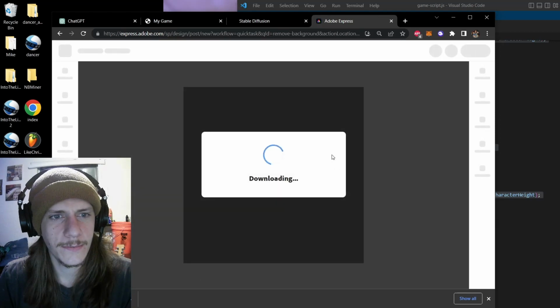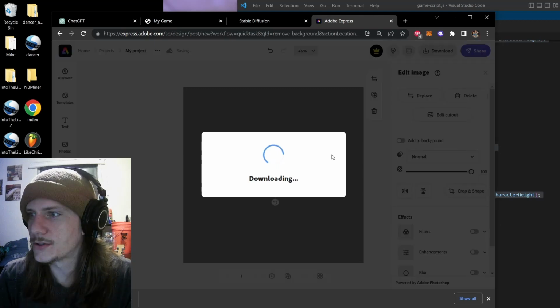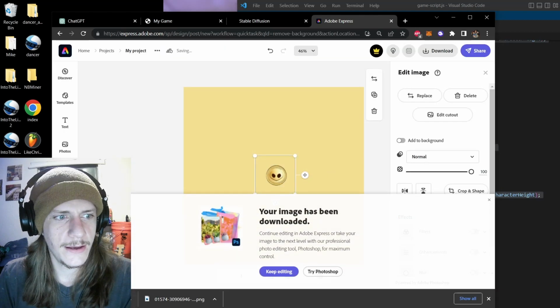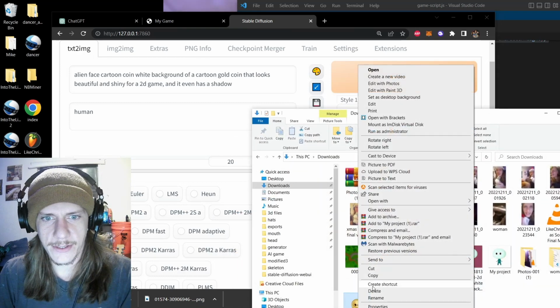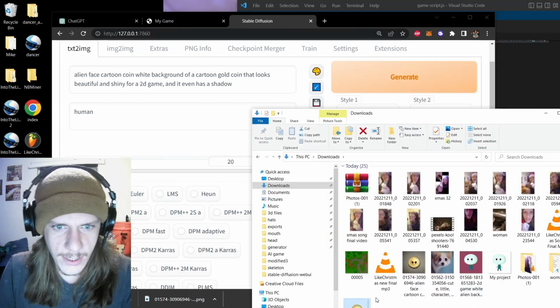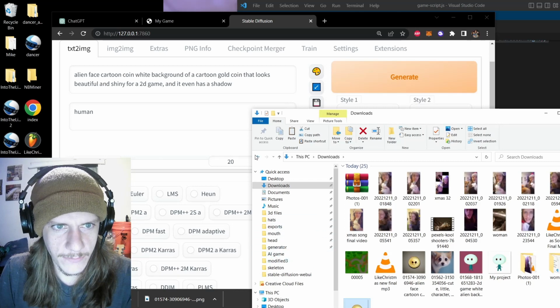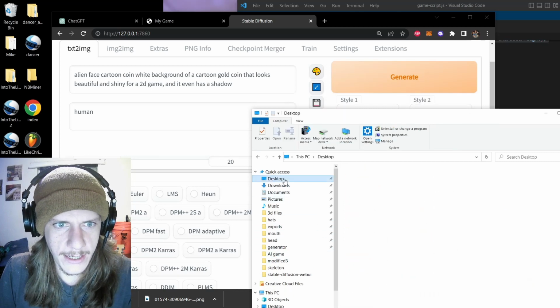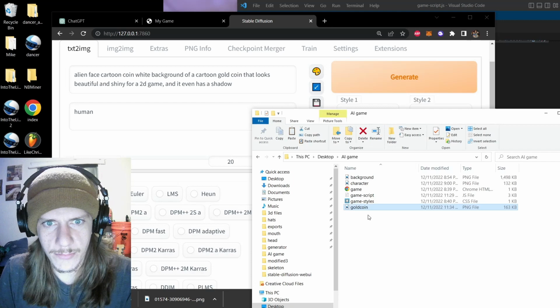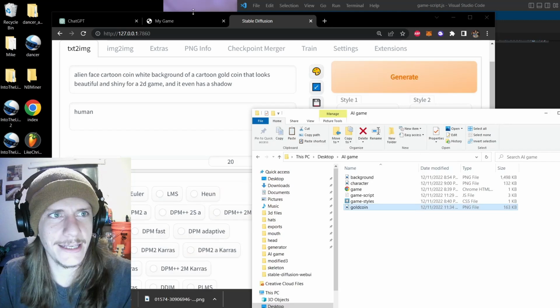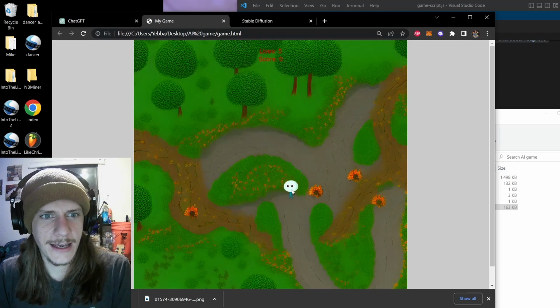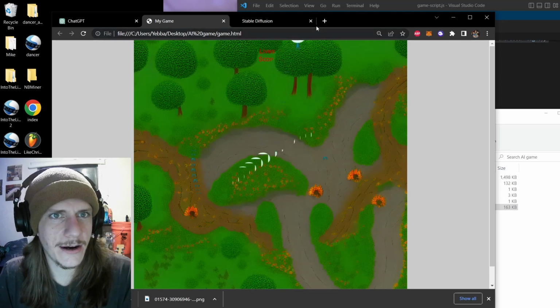So we'll just let that save. Perfect. All right, close that. Go to my files. Here it is. Rename this to gold coin. Copy it and bring it over to my AI game, which is here. Boom. Gold coin. I like it. And he's a little alien, just like my character. Even though the head shape's different, we don't care about that.